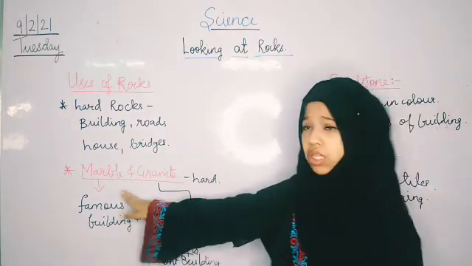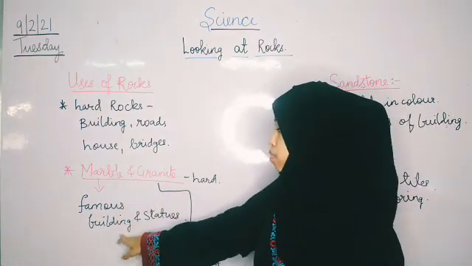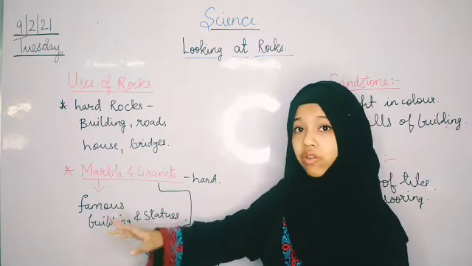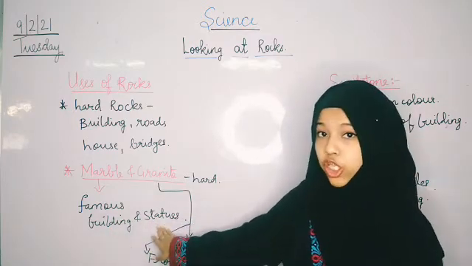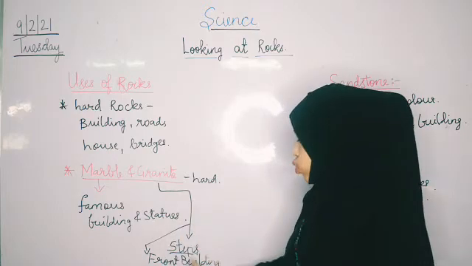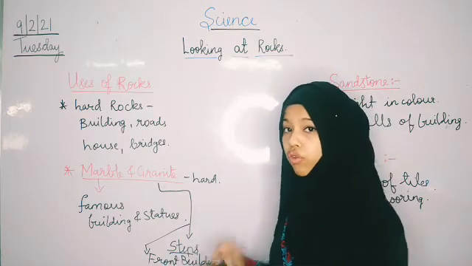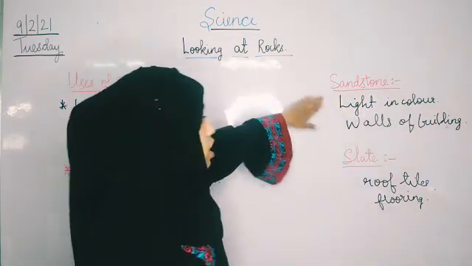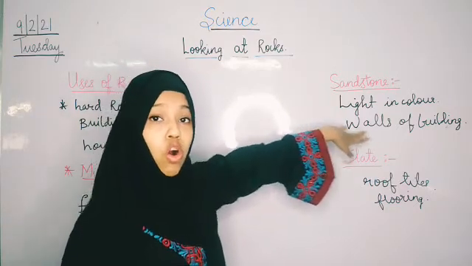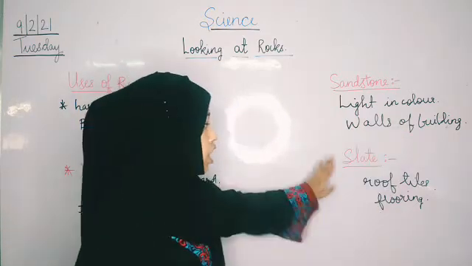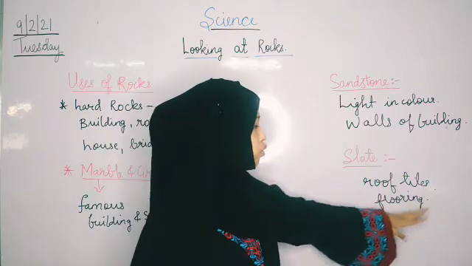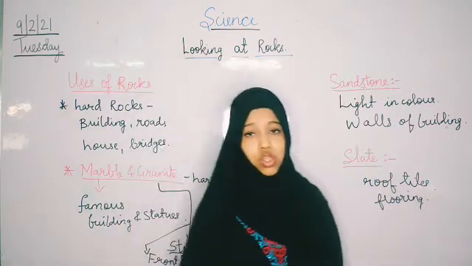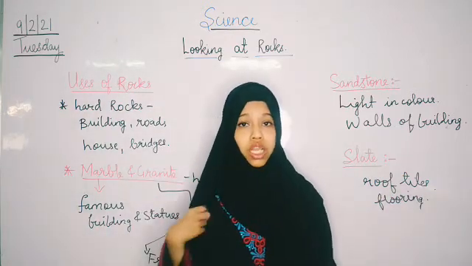Marble is used for building famous or attractive buildings and statues. Granite is used for steps or the front of buildings. Sandstone is used for walls of buildings. Slate is used for roof tiles or flooring. So this is all we saw about how rocks can be used.